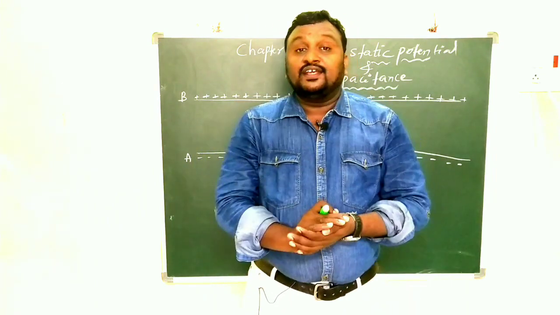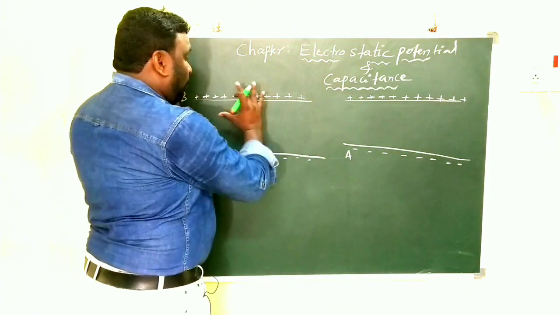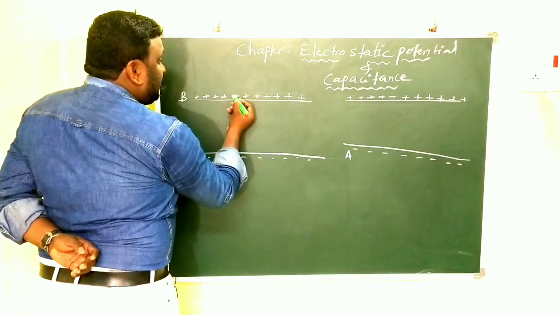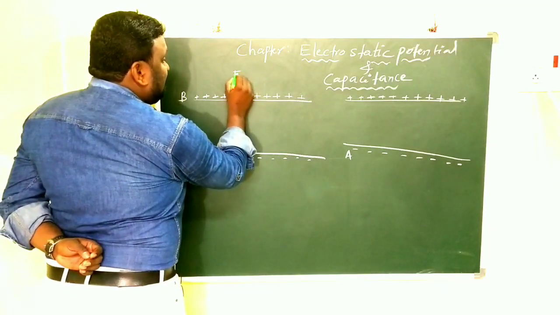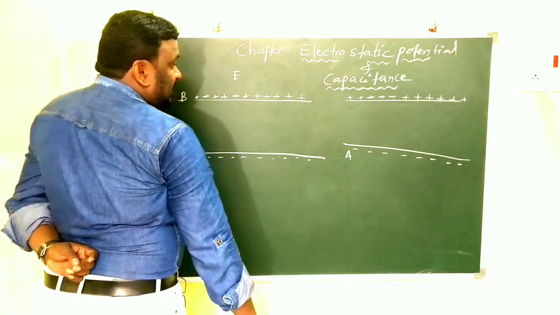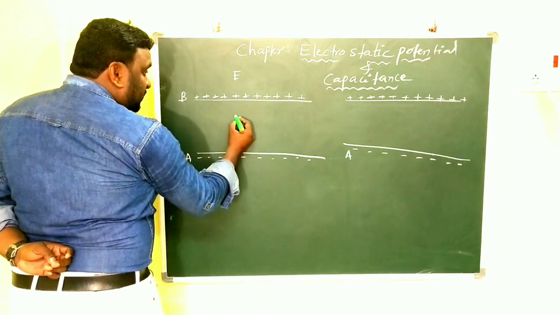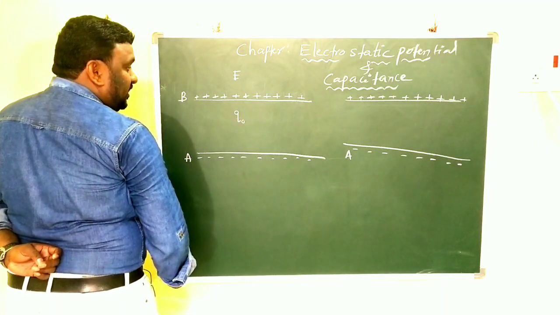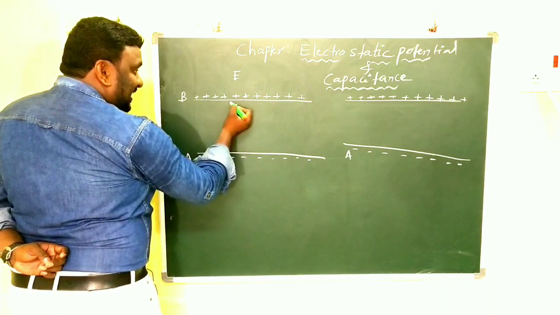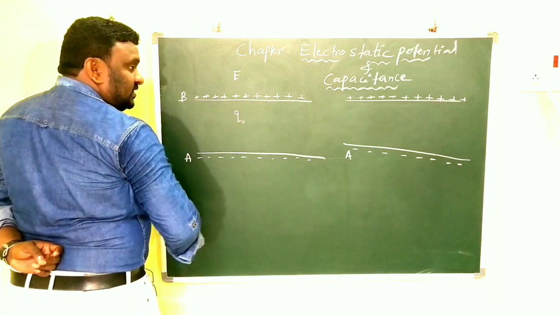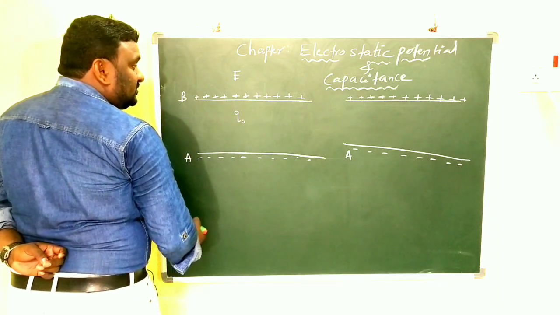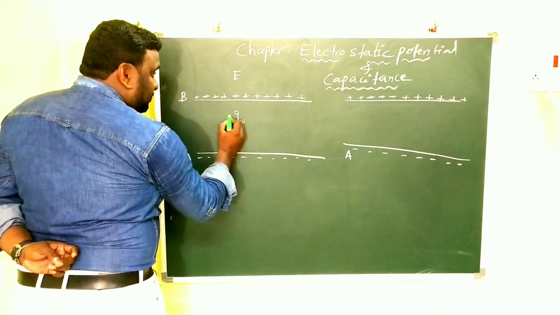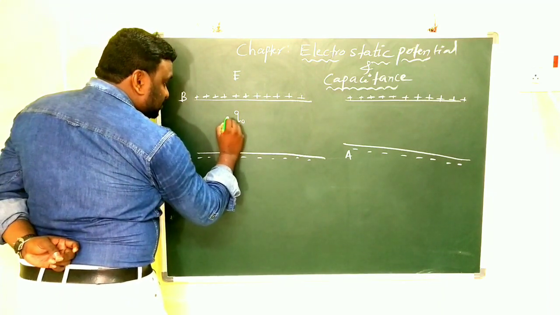So children, this is one electric field having some positive charge and negative charge, and the electric field intensity is E. If you keep a unit positive charge in between these two, then without applying any external work, the positive charge moves downwards.